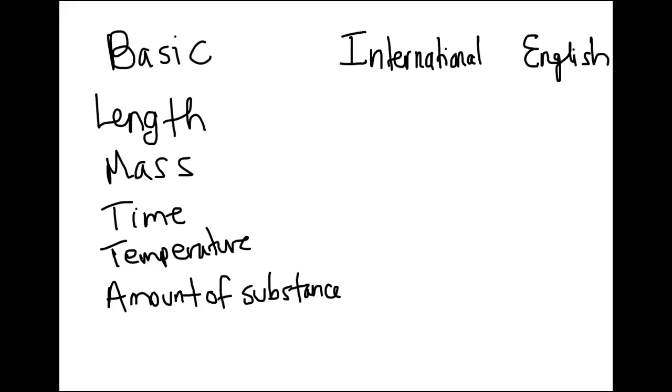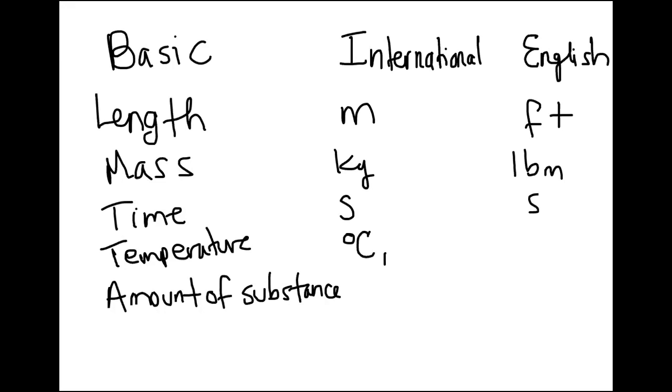And remember that in the international system, the length is in meters, while in the English system we have it in foot. The mass here is in kilogram, while here we have it in pound mass. The time is in seconds in both of them. Temperature is Celsius, or in an absolute scale, Kelvin, while in the English system it is Fahrenheit, but in the absolute scale it is Rankine. The amount of substance here is in mole, while here it is in pound mole.